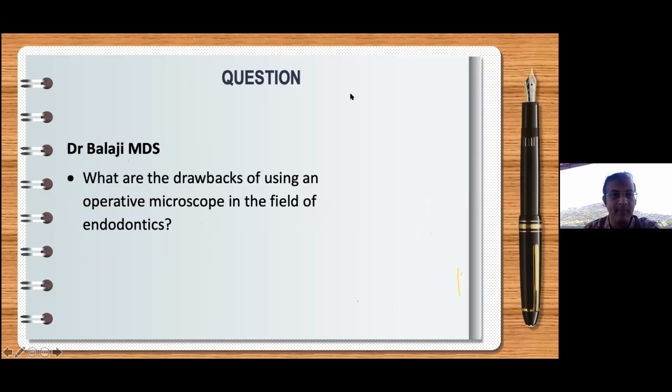So what are the drawbacks of using an operating microscope in the field of endodontics? Well, let everyone start using an operating microscope at least. I have been into microscopic endodontics since really, really long, since my PG days.